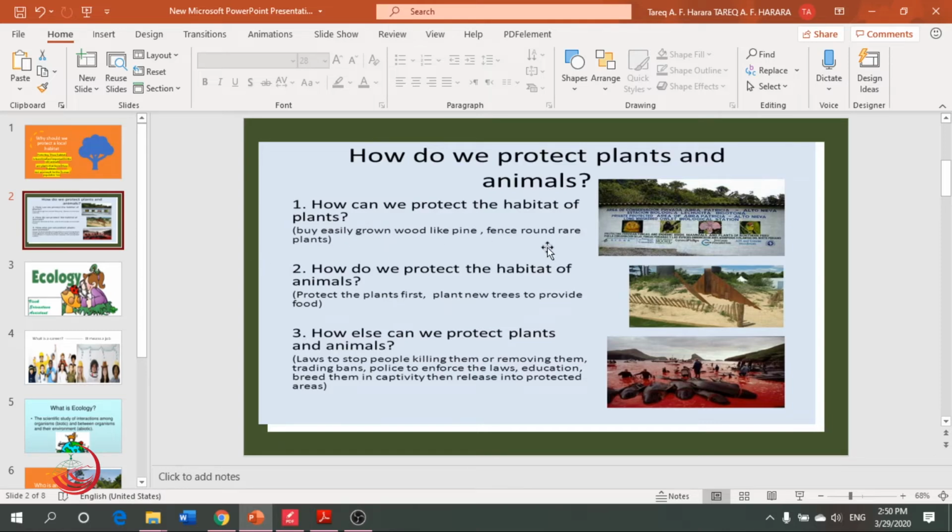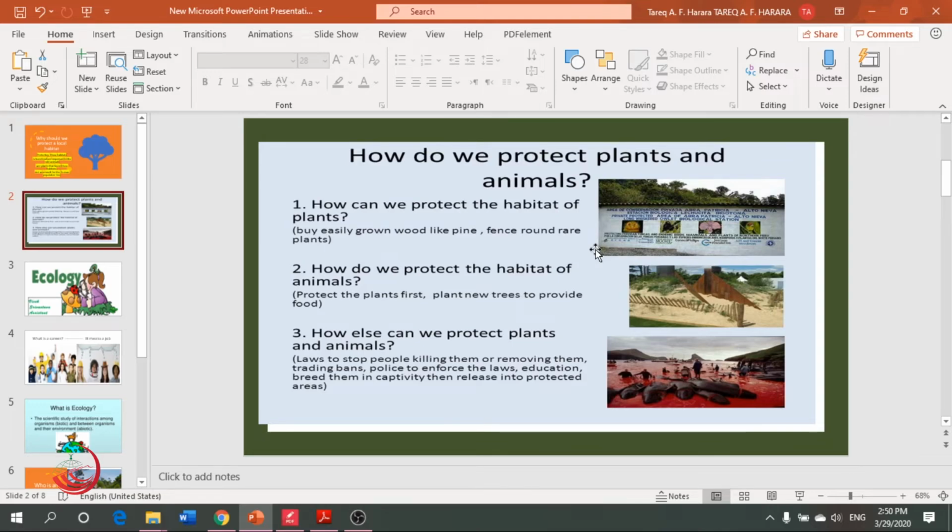What is the meaning of rare plants? Rare plants are very difficult and hard to find. So it's very rare. So what should I do for it, teacher? I should protect it. I should keep it safe.